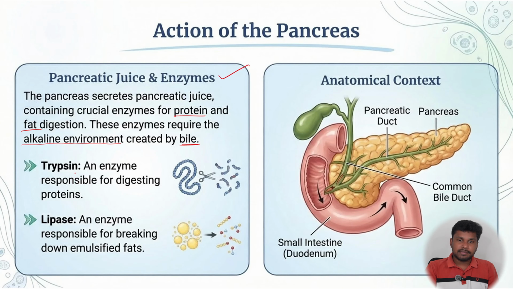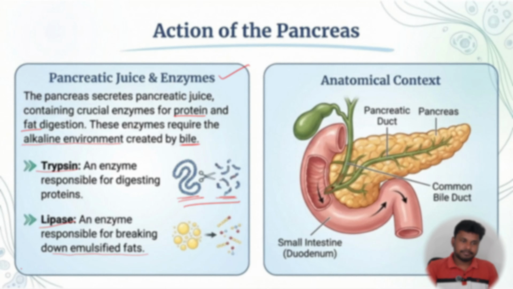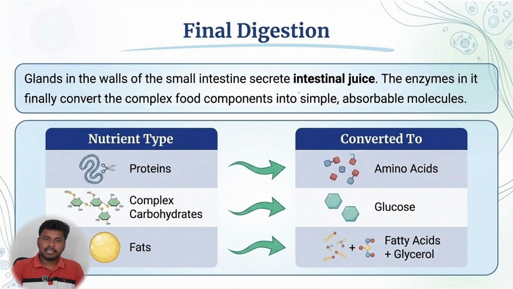And these two enzymes released by the pancreas are trypsin, an enzyme responsible for the digestion of proteins. This is a long protein chain cut down into smaller proteinaceous chains. And the lipase, an enzyme responsible for the breakdown of emulsified fats. Okay, next. The glands in the walls of the small intestine secrete intestinal juice.